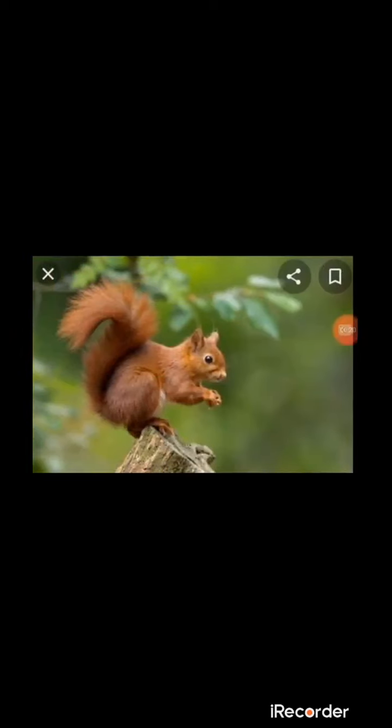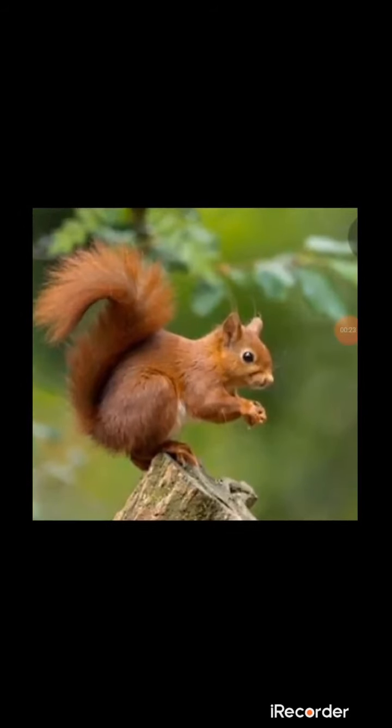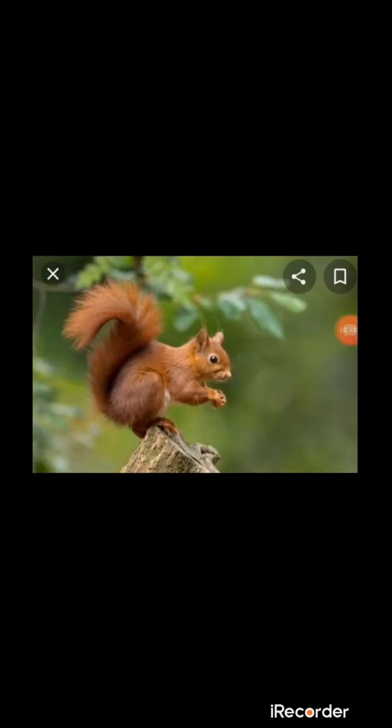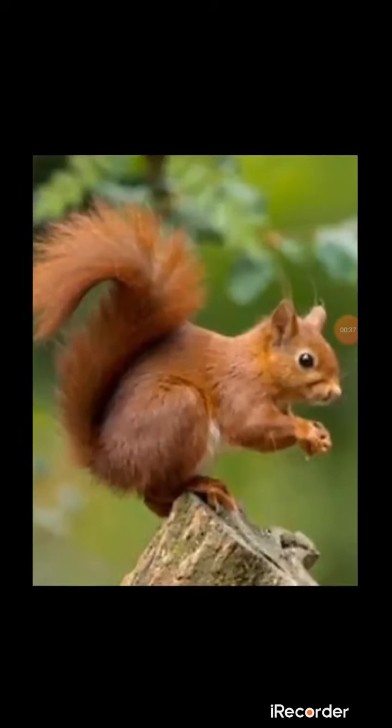You can see in this picture, this is a squirrel, right? So you must have seen the squirrel running around here and there and all over the trees, right? Usually where will they live? They will live in the trees, right? So the squirrel is a very loving and playful animal and it has a bushy tail like this. You can see in this picture, right?